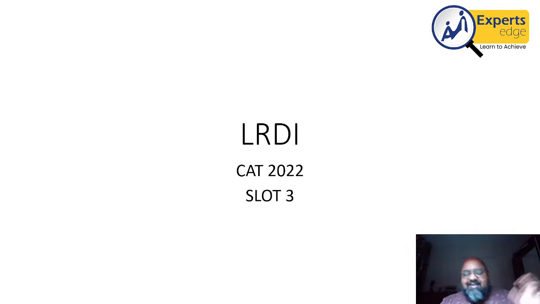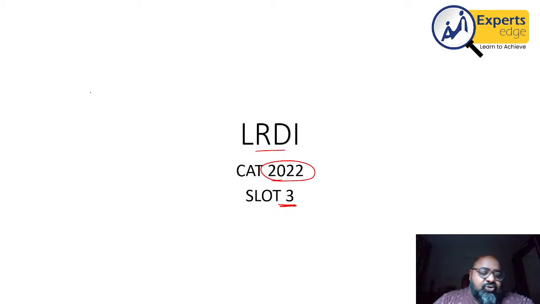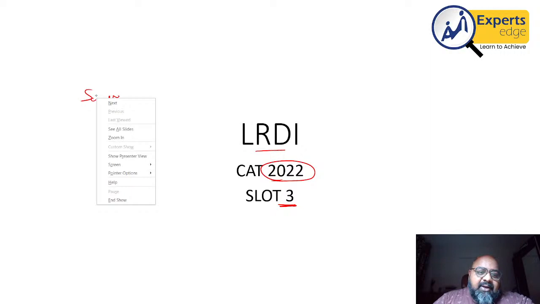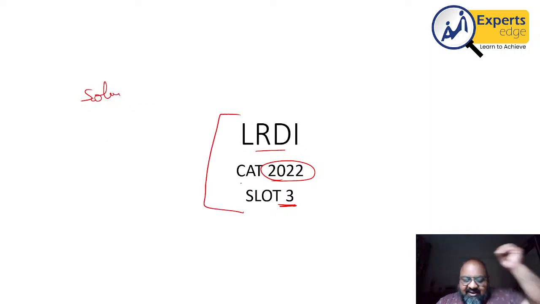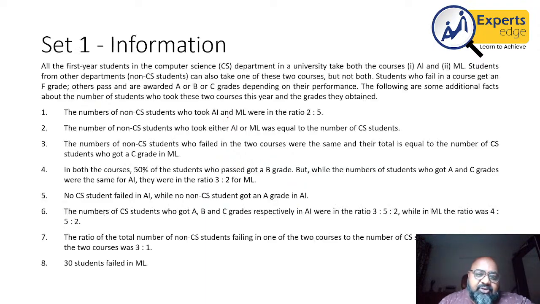But anyways, the idea here is today we'll be talking about the LRDI section of CAT 2022. This is slot 3. Now, the idea is not just to solve these questions, because you will solve them anyway. It is more about what happened, because this is a paper that I gave live in the actual CAT, and therefore I'd also like to share how I was handling this paper and what went through my mind when I was attempting it. That is also the idea of this session.